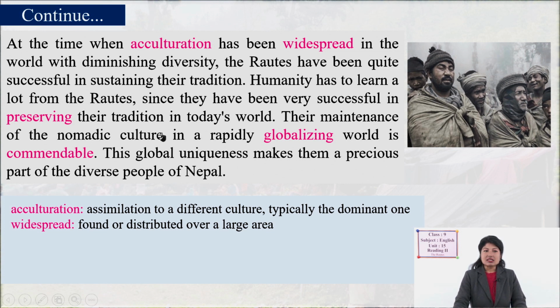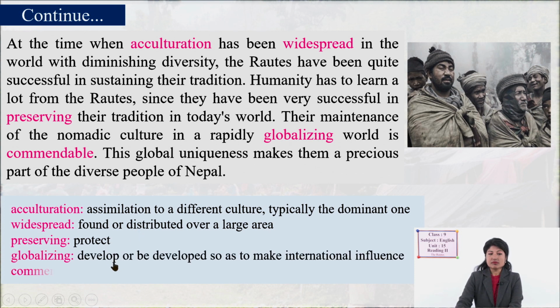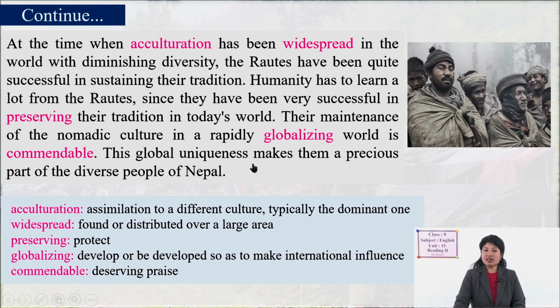Their maintenance of the nomadic culture in a rapidly globalizing world is really commendable, deserving praise. This global uniqueness makes them a precious part of the diverse people of Nepal. So they are unique in the diversity of Nepal.